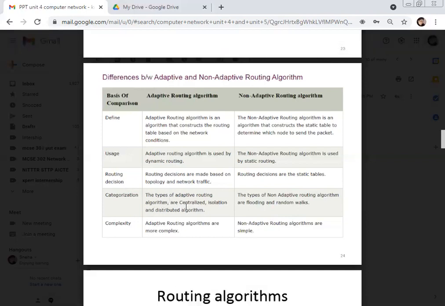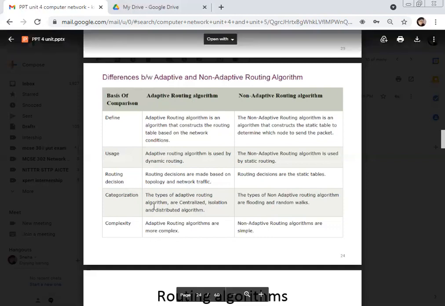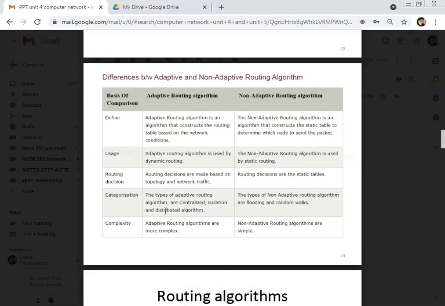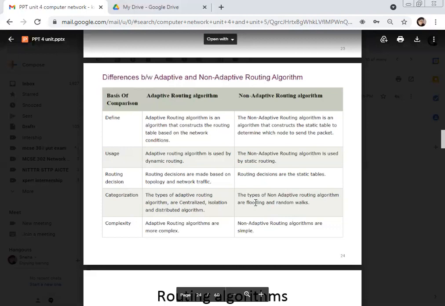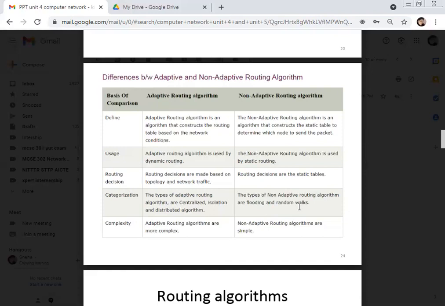Now, what do you mean by the categorization? The types of adaptive routing algorithm are centralized, isolation, and distributed algorithm. Again, we can subdivide the adaptive routing algorithms into three categories: the centralized, isolation, and the distributed. Now, the types of non-adaptive routing algorithm are flooding and the random walk. So non-adaptive algorithms are basically of two types. One is called flooding and another is called the random walk.